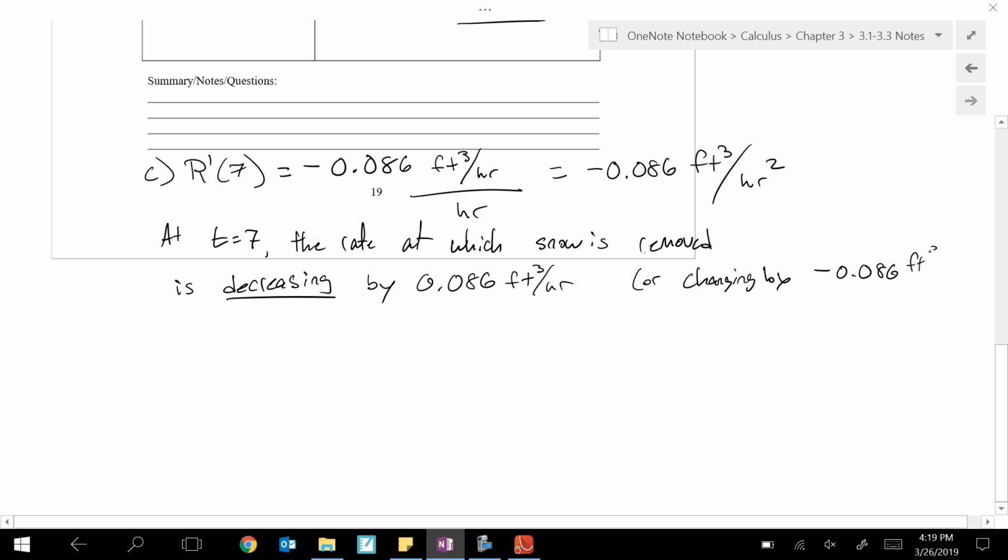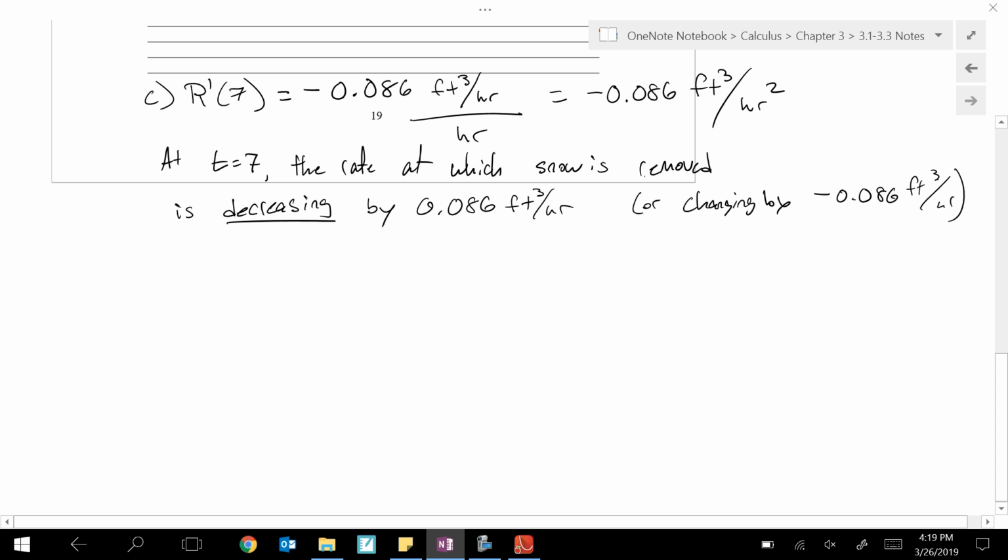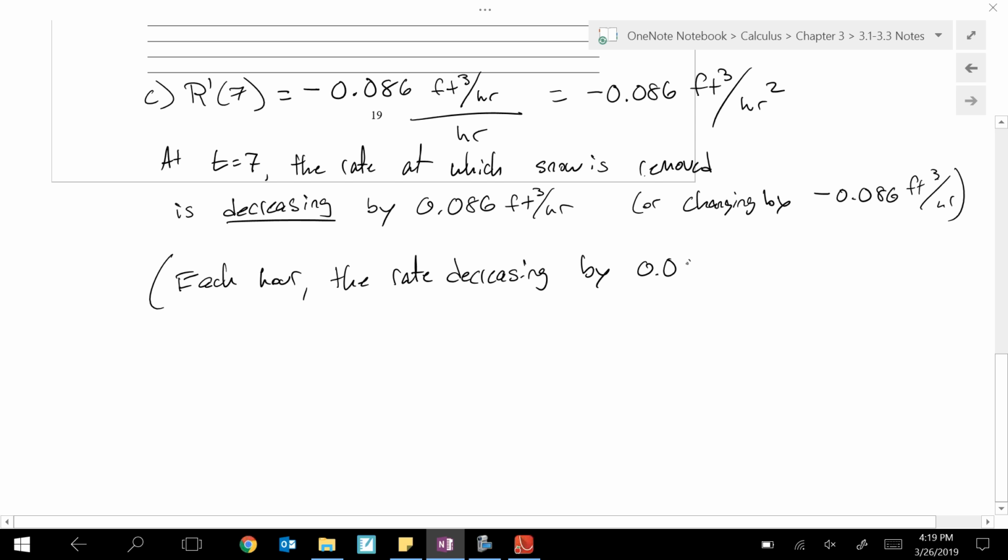In other words, again, just trying to give you a different way to understand this. This is confusing. That would be each hour, the rate itself is decreasing by 0.086, at least at this specific time. That might have changed by the time we get to t equals 8, or even t equals 7.5. But right there at t equals 7, that's how the rate is changing.